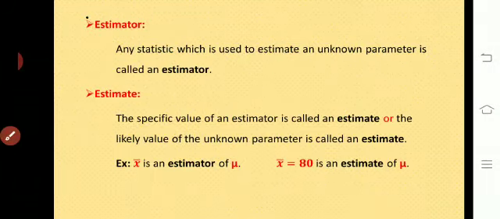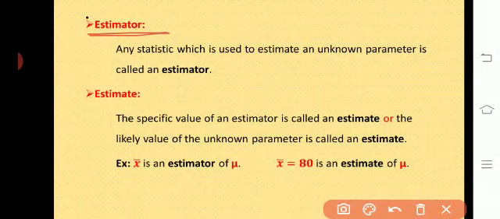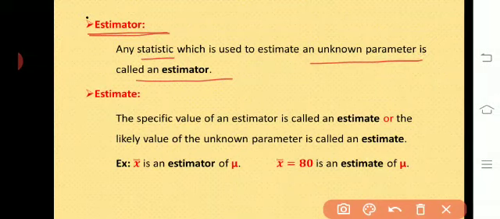Then next definition we are going to study here is estimator. Any statistic which is used to estimate an unknown parameter is called an estimator. For the distribution any parameter is unknown, then which statistic we are using for that? To estimate the unknown parameter is nothing but estimator.